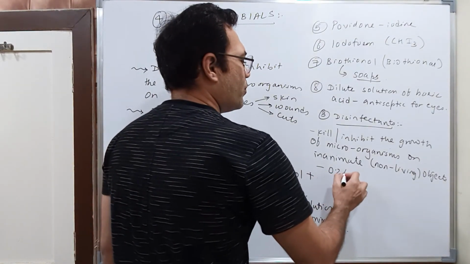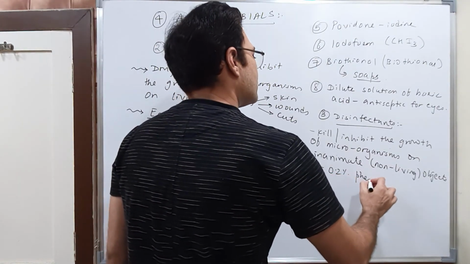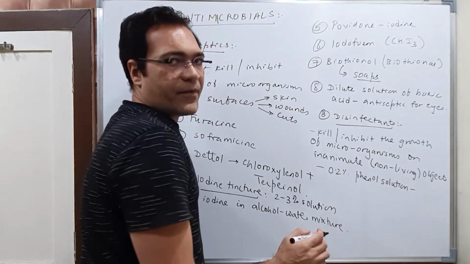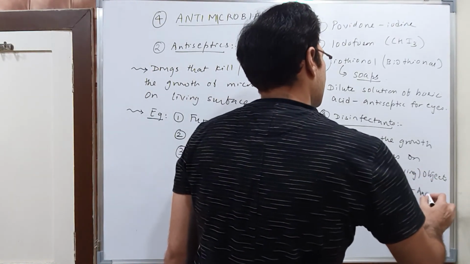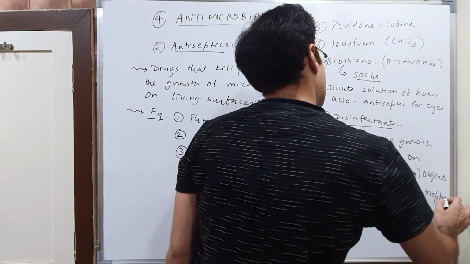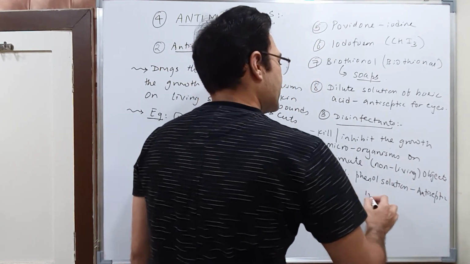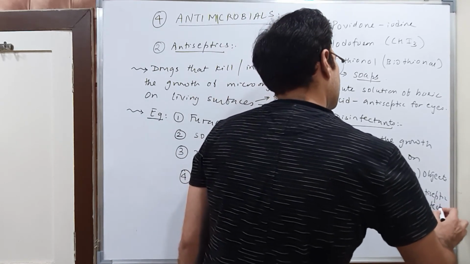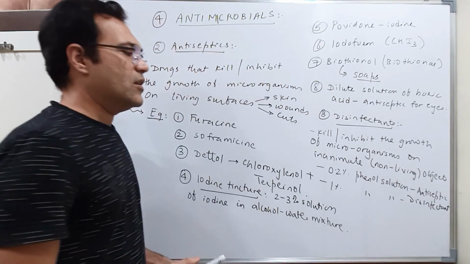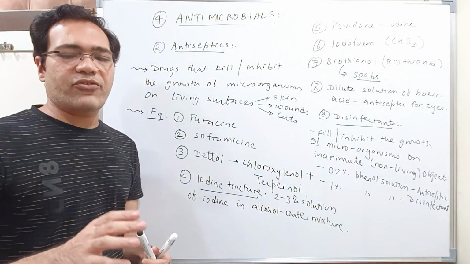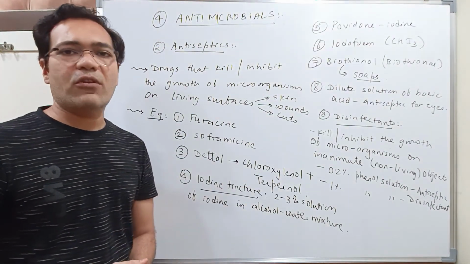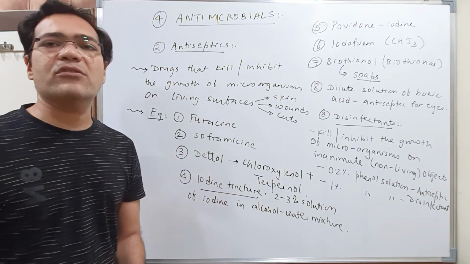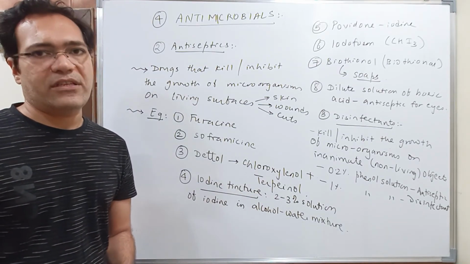See, 0.2% phenol solution acts as an antiseptic, but 1% phenol solution will act as a disinfectant. Correct? So in the lower concentration of 0.2%, the phenol solution will act as antiseptic, but in the high concentration of 1%, the same phenol solution will act as a disinfectant.